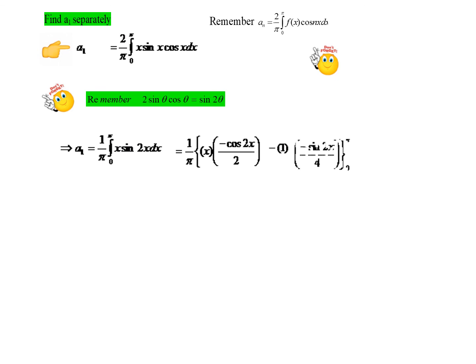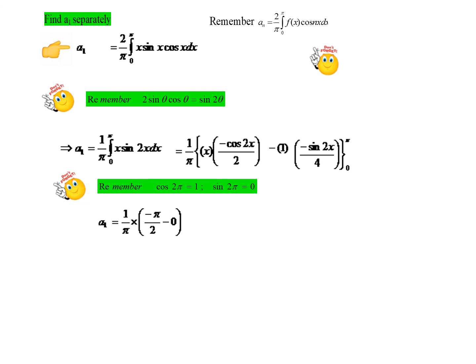Now we have to apply the limits. When we apply the limits, we will have cos 2 pi, sin 2 pi, cos 0 and so on. These are the values we have to remember. Cos 2 pi is 1, sin 2 pi will be 0. So when we apply the limits, what do we have? 1/pi into, in the place of x, the upper limit, when we substitute pi, the first term cos 2 pi will become 1, so minus pi by 2. And sin 2 pi is going to be 0. That is the upper limit. Minus the lower limit: in the place of x, when we put 0, it's going to be 0. So this is the ultimate answer for a_1, which is minus half.